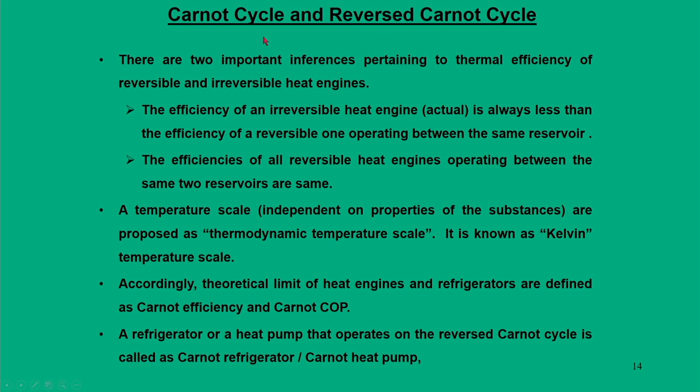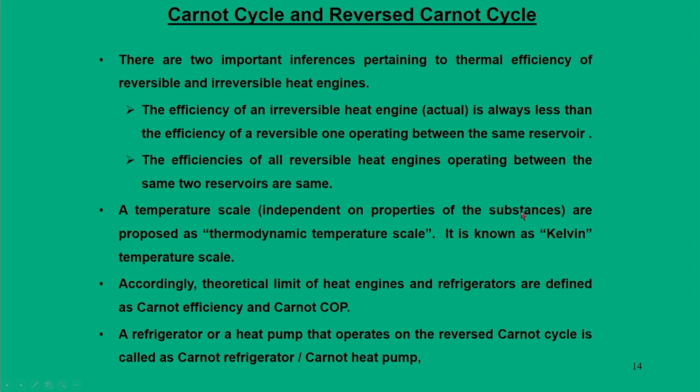And what are the important consequences that the Carnot cycle gives us? There are two important inferences, and they talk about the concept of thermal efficiency of reversible and irreversible heat engines. The efficiency of an irreversible or actual heat engine is always less than the efficiency of a reversible one operating between the same reservoirs. The efficiencies of all reversible heat engines operating between the same two reservoirs are the same. And there is also another significant concept that introduces a temperature scale which is independent of the working fluid or substance.